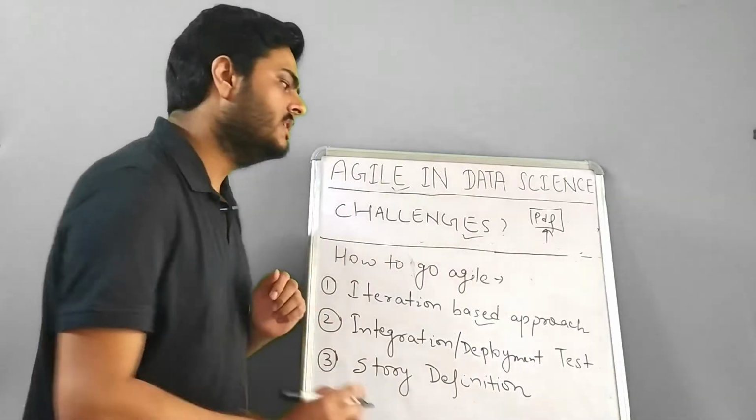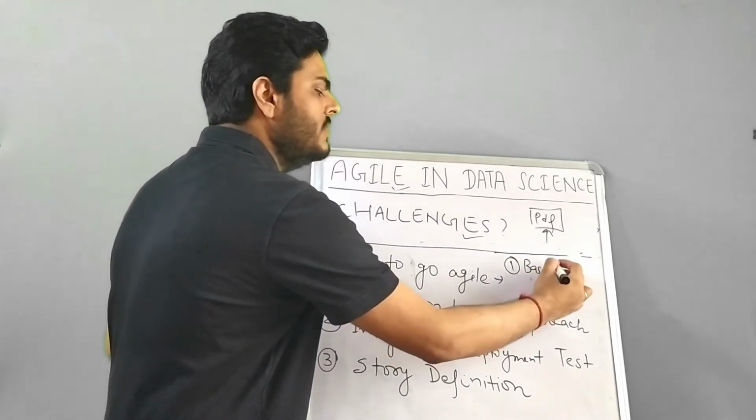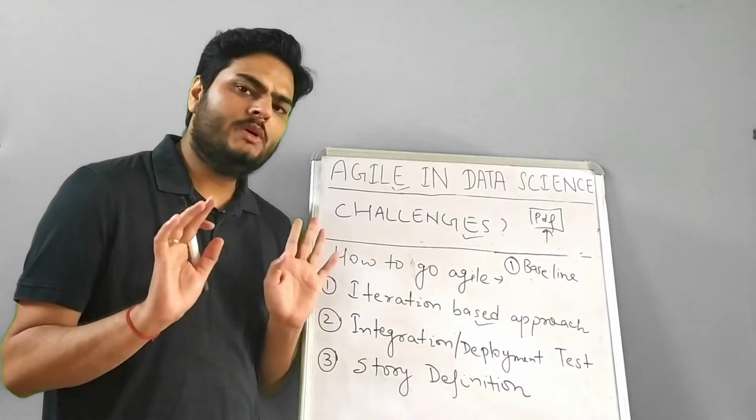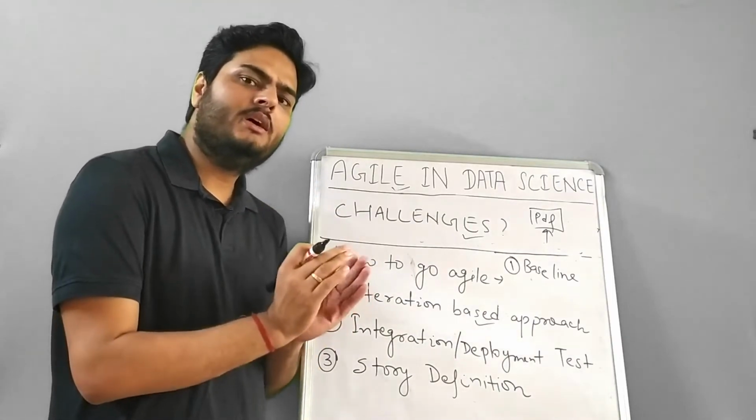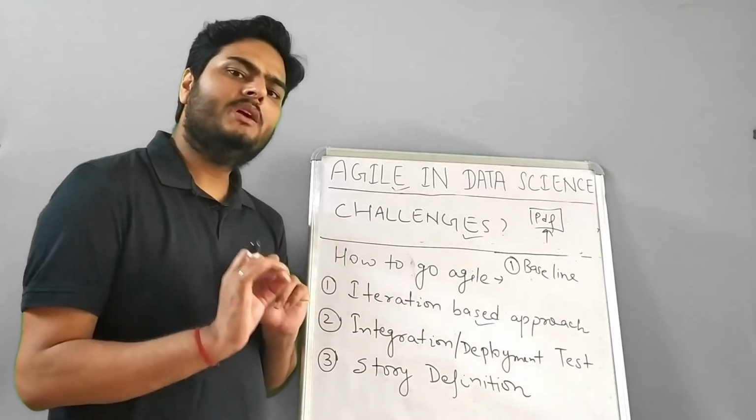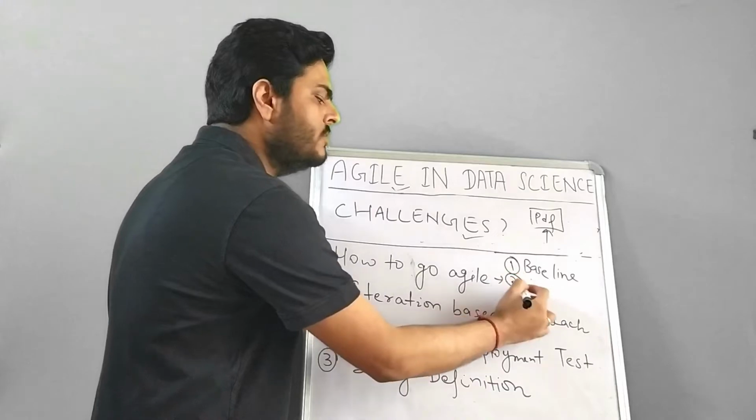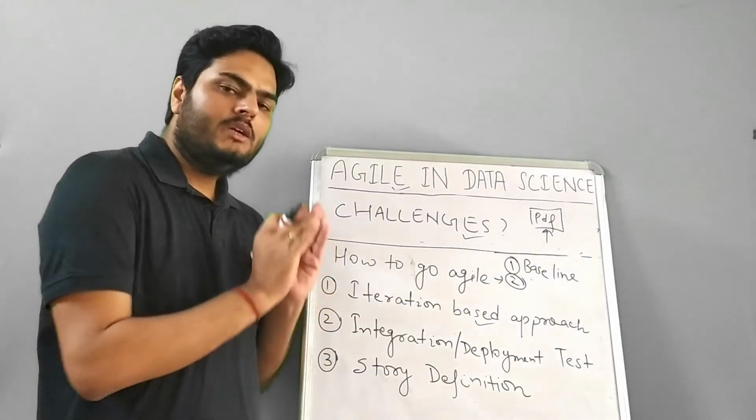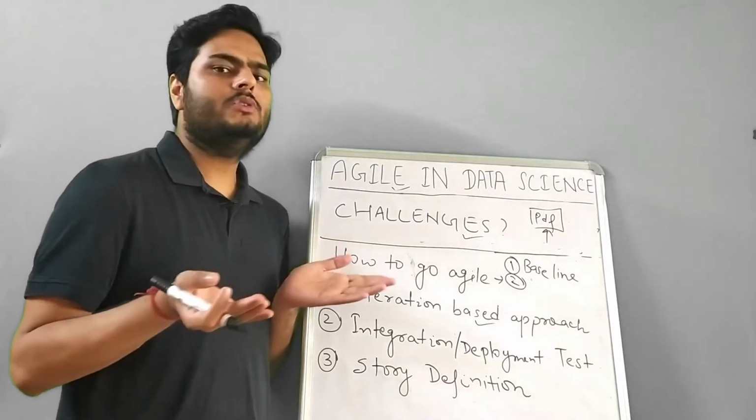Now the first iteration can be your baseline model. Baseline model means the very plain vanilla flavor of your model. Your model need not do anything fancy, just run with the data and give the output. That becomes your story 1. In story 2, you can improve this model by adding different data sources and then retraining the model. That becomes your story 2.